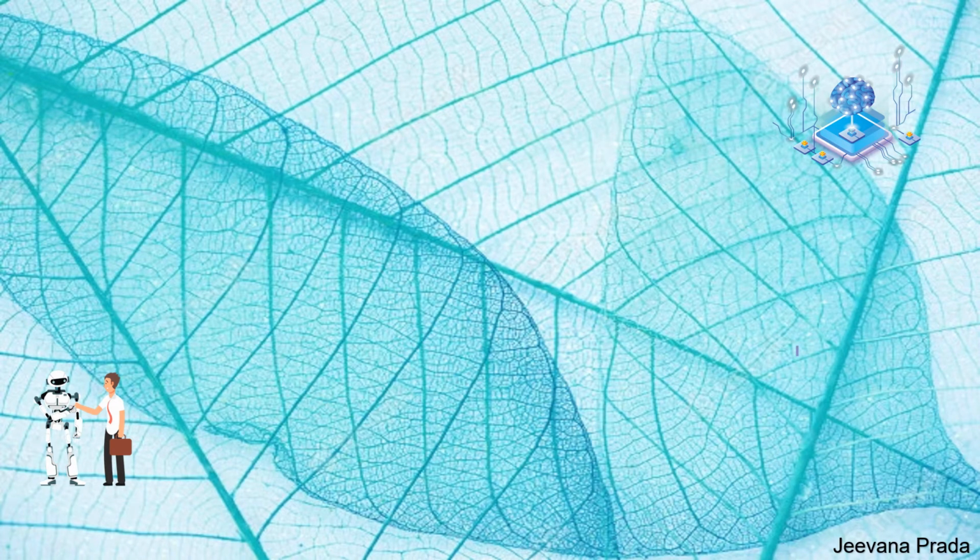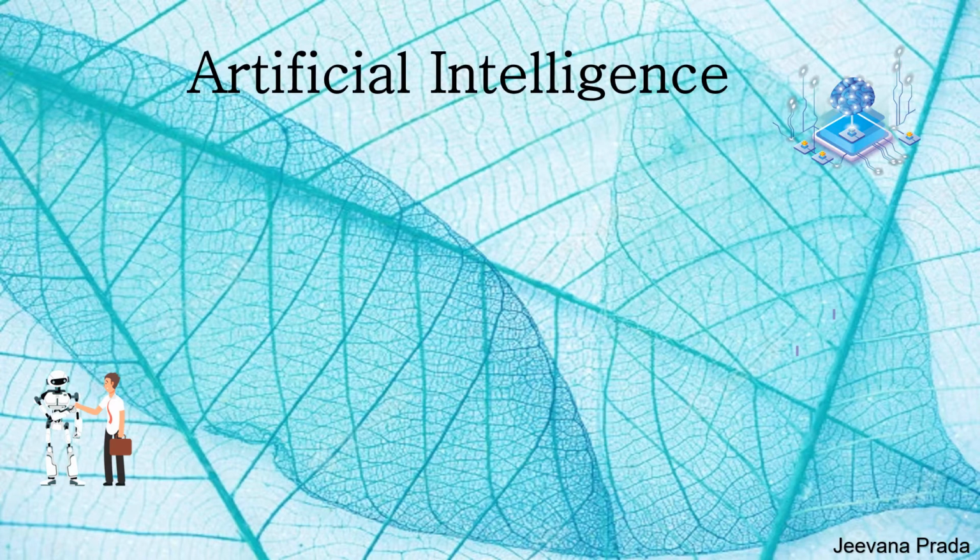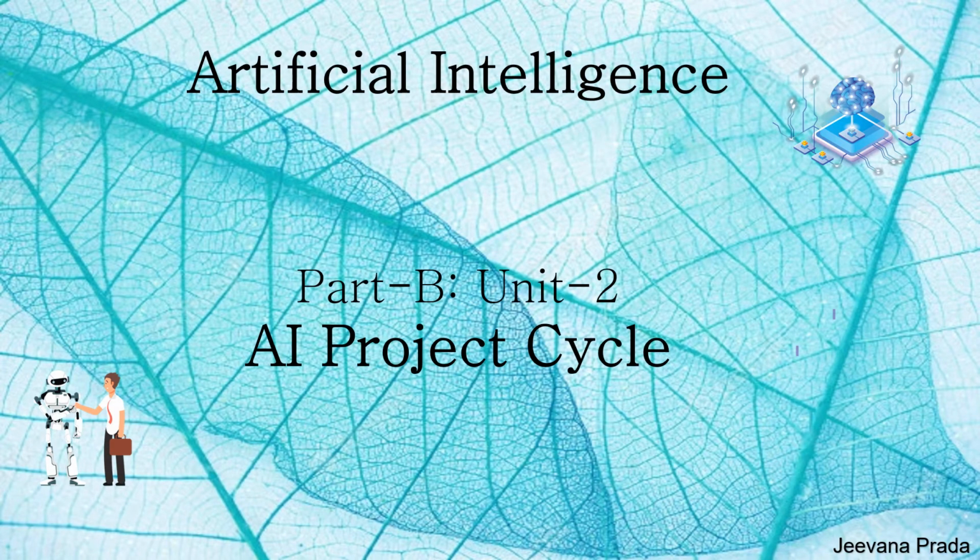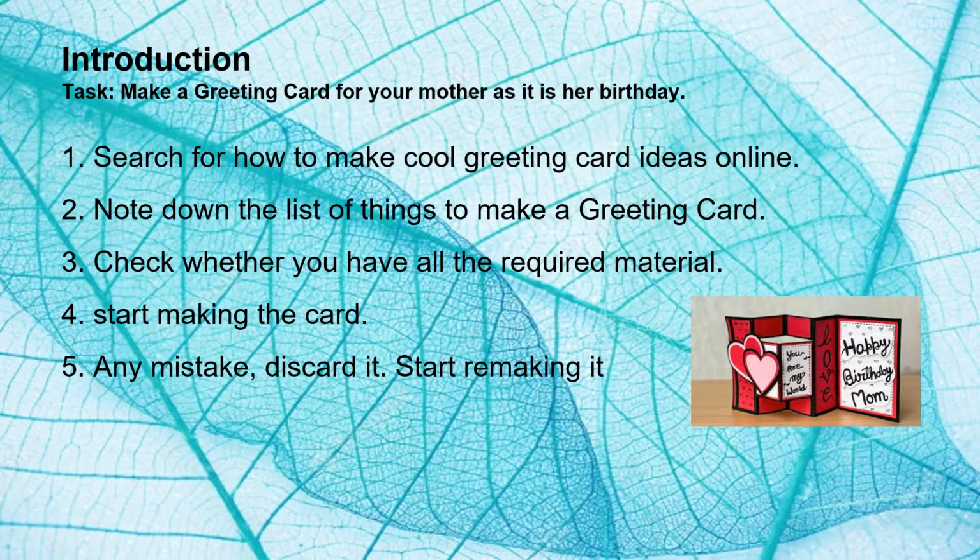Hello everyone. In this video, we are going to see Artificial Intelligence Part B, Unit 2 AI Project Cycle. Let us assume that you have to make a greeting card for your mother as it is her birthday. You are very excited about it and have thought of many ideas to execute the same.